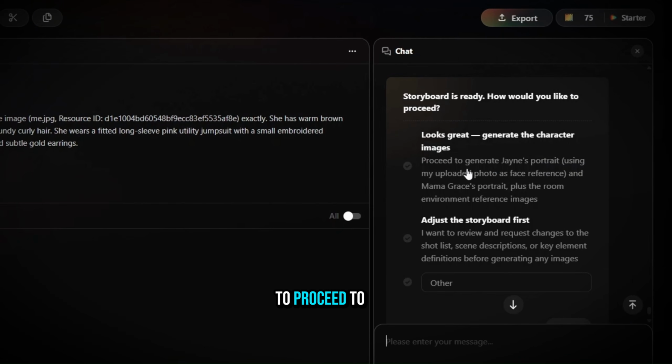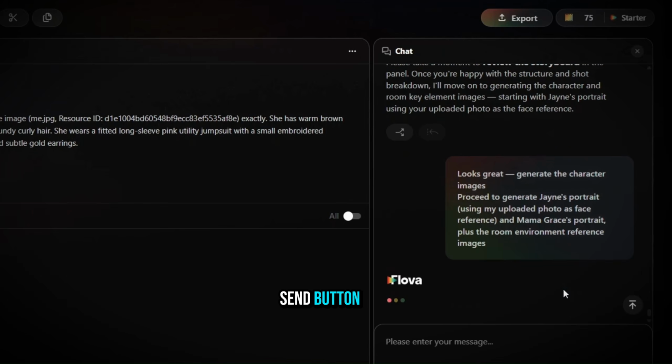So the chatbot Flova AI has loaded everything in, and it's asking us now that everything looks good, what do you want to do? Do you want to proceed to create Jane's portrait, or do you want to do a storyboard first? Which one would you like? So let's just click proceed to create all the characters that are needed in this, and we're going to press the send button.